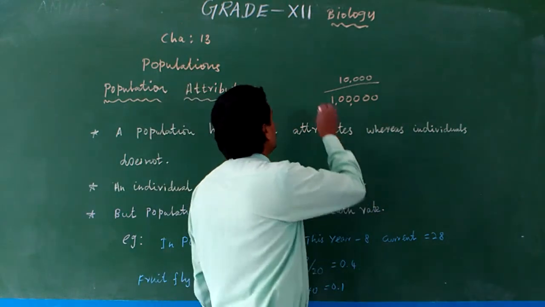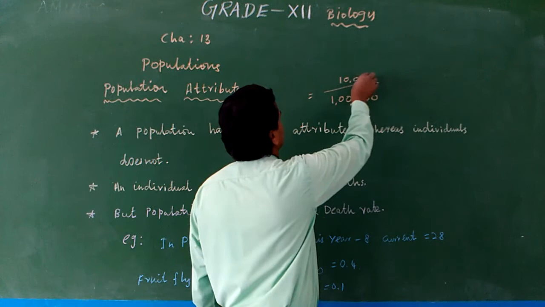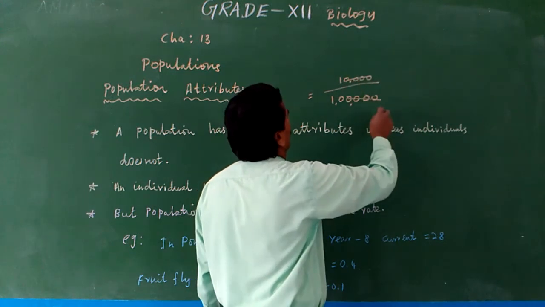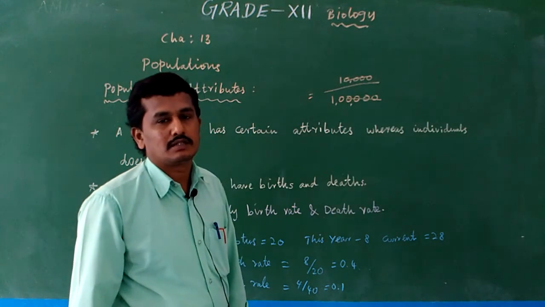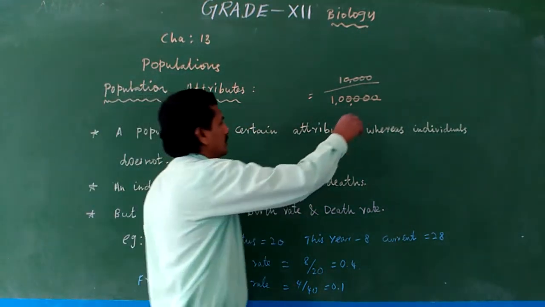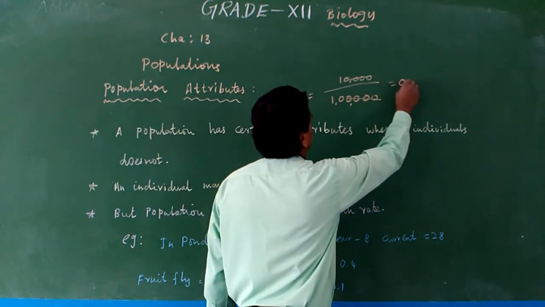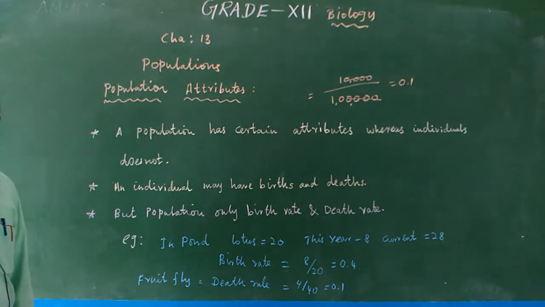So, how is the Namakkal birth rate? Let us divide and see. 1 by 10 means 0.1. So, 0.1 is actually the birth rate.